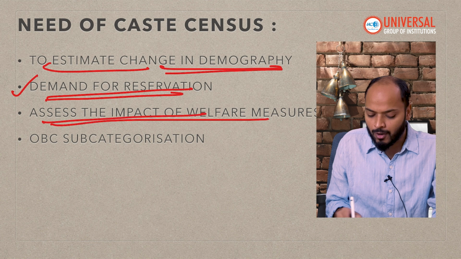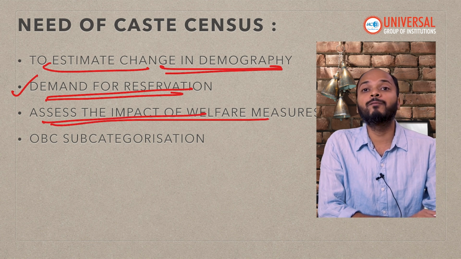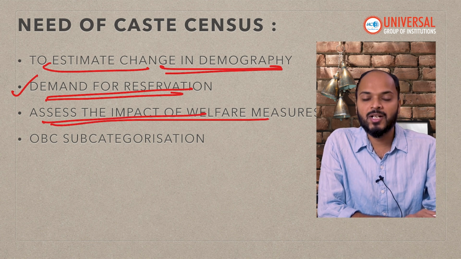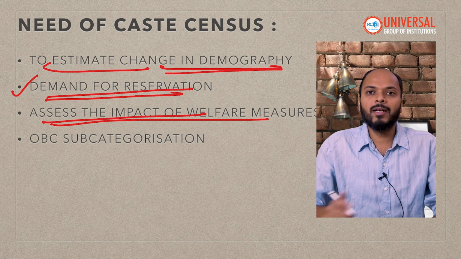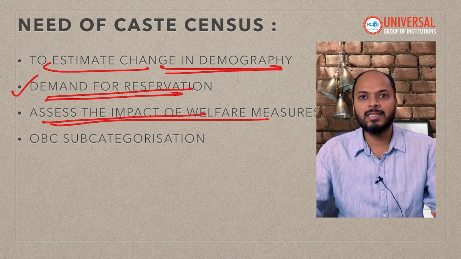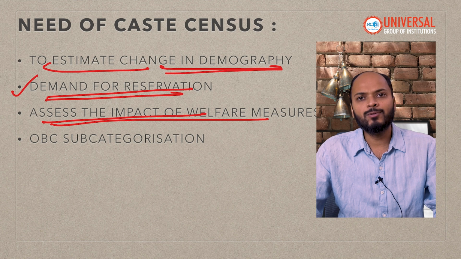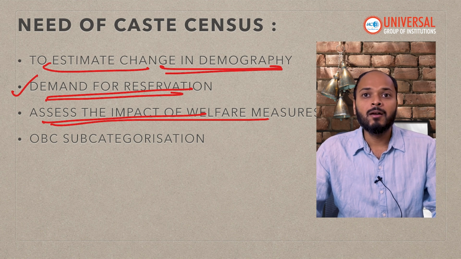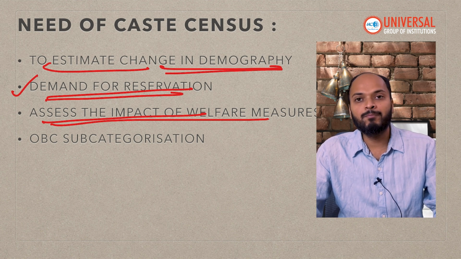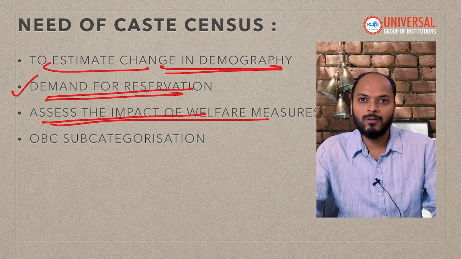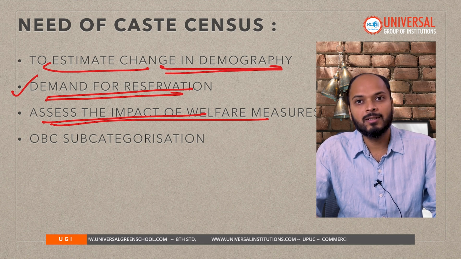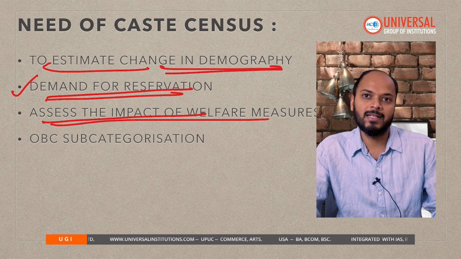Then we also have to assess the impact of the welfare schemes and measures which the government is taking. For the welfare of lower or deprived castes, the government is running many welfare schemes and measures, but whether there is improvement in the lives of those people or not, for this assessment we need a new caste census.